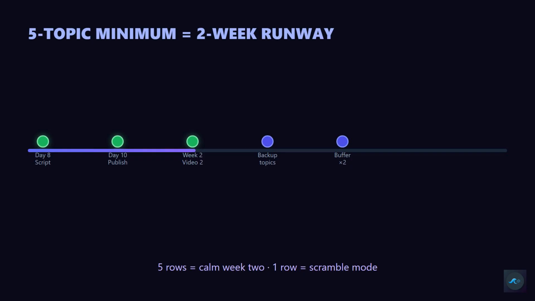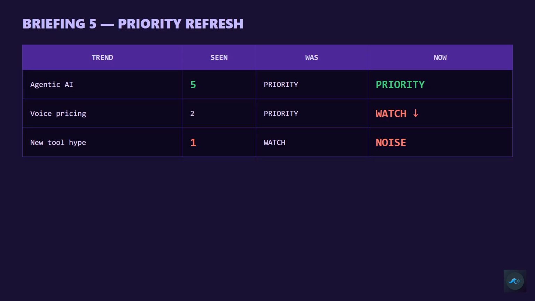Step 1, Briefing 5 and Priority Check. Run your 9 a.m. briefing. Save as briefing day 5. Open Trend Tracker. Your priority trends from day 4 should now have 4 or 5 appearances. If a trend dropped off with only 1 appearance in the last 2 days, downgrade it from priority to watch. Markets move fast. A trend that dominated Monday can fade by Friday.